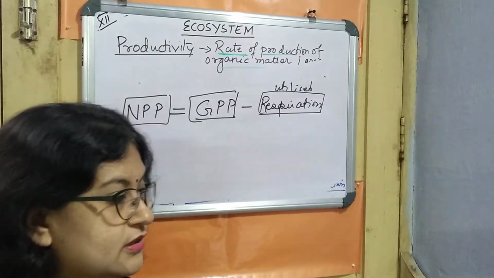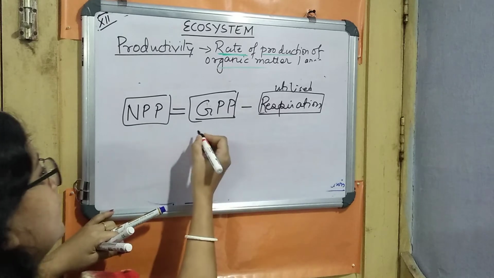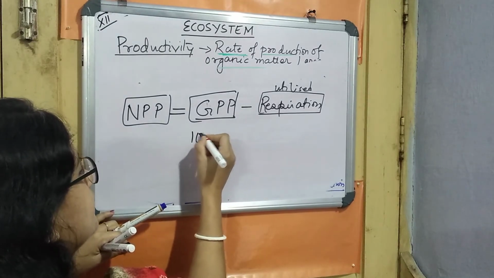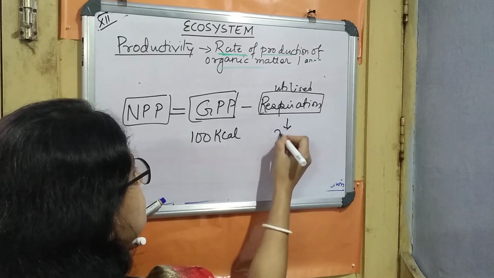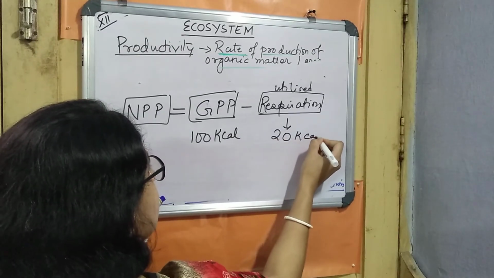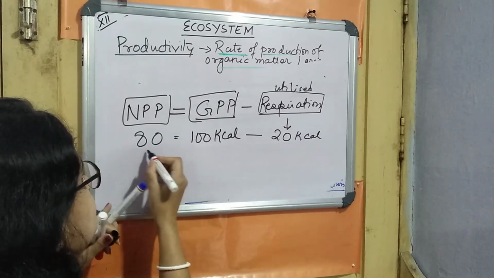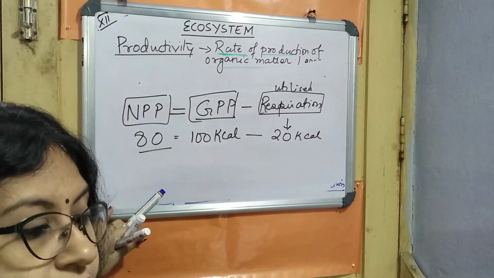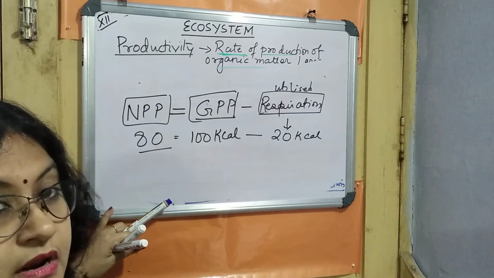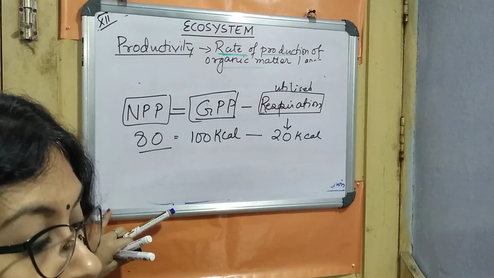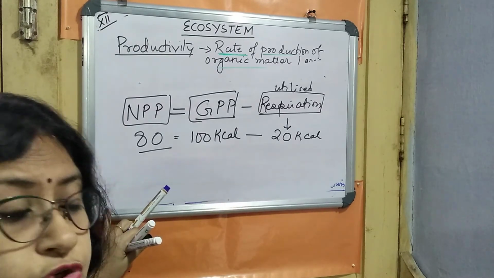Suppose the GPP produced is 100 kilocalorie, and respiration utilizes 20 kilocalorie, then the NPP will obviously be 100 minus 20, that is 80. Like this we can easily find out the net primary productivity of the ecosystem. And this energy is formed in the form of sugar.